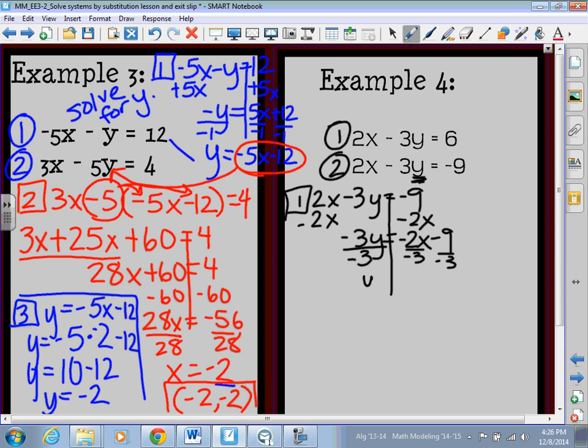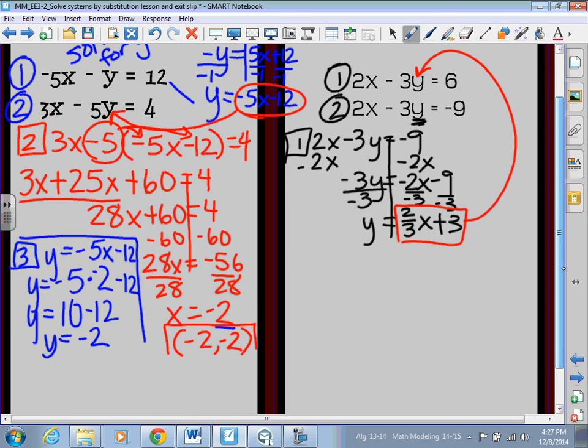And I'm left with y is equal to 2/3 x plus 3. Okay? So now, that was equation 2 that I just messed with. So now I know what y equals. I'm going to take this 2/3 x plus 3 and plug it in for y in equation number 1.